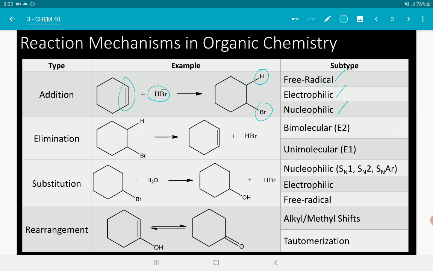So, the next type of reaction is elimination. This is actually the reverse of the addition reaction, where your substrate forms or the part of your substrate disconnects, okay, from your main substrate body. So, from bromocyclohexane, karoon ka ng cyclohexane ulit, plus the HBr. So, na-release yung HBr dun sa reaction. So, na-eliminate siya, ibig sabihin.